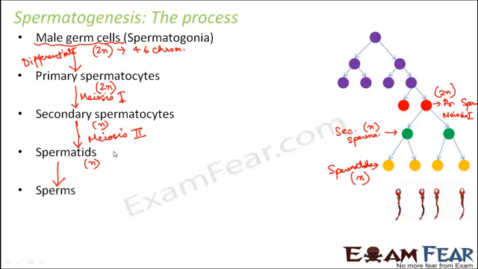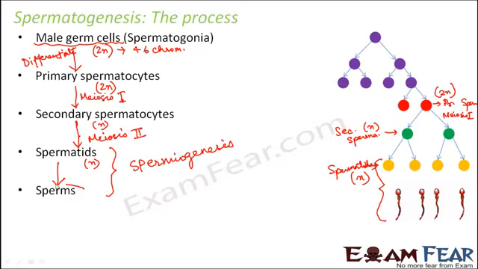And this process where the spermatids get converted or transformed into sperms, this process is known as spermiogenesis. So the entire process of sperm production is called spermatogenesis, and this step where the spermatids get transformed into sperms, that is called spermiogenesis.